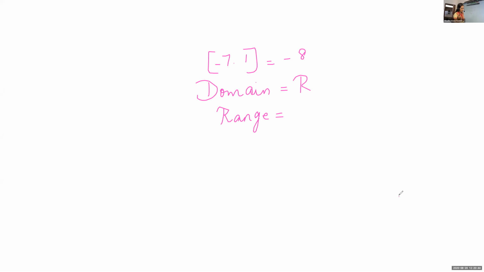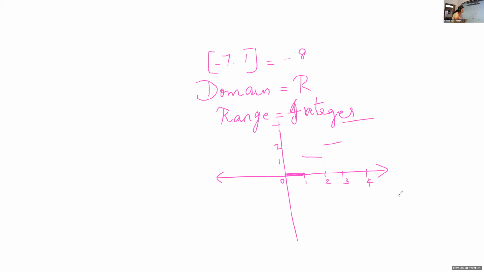Likewise, all the numbers between 0 and minus 1 will be mapped onto minus 1. All the numbers between minus 1 and minus 2 will be mapped onto minus 2. So like this you will get a graph.